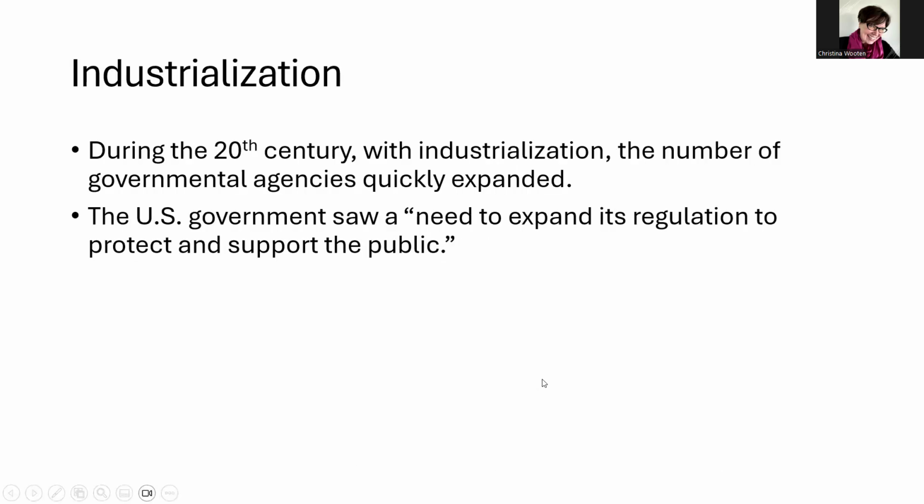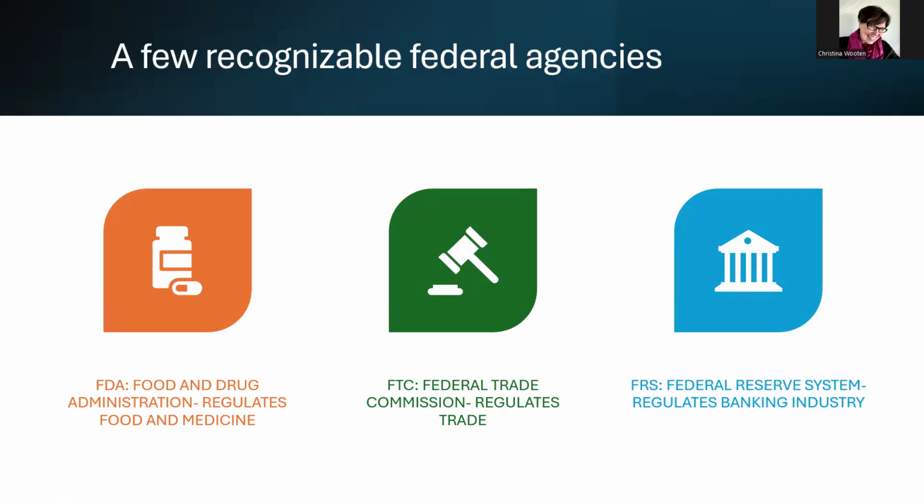Now, we all remember from our history class that back in the 1800s, everybody was agrarian. We lived on farms, we had small communities, but as the 20th century came, industrialization came. And what happened was more people were packing into cities, and the number of governmental agencies quickly expanded. Our text says the reason for this is the US government saw a quote, need to expand its regulation to protect and support the public. And so they came up with lots of agencies.